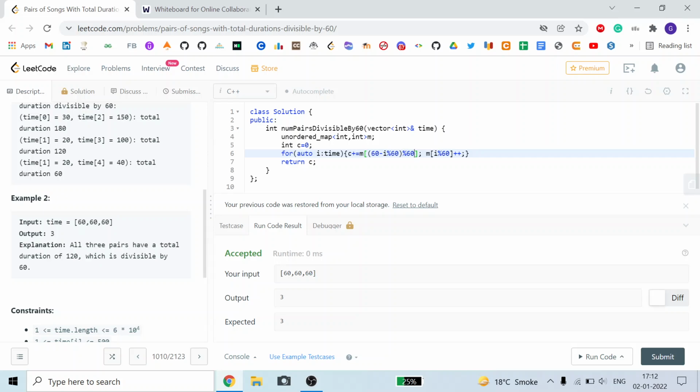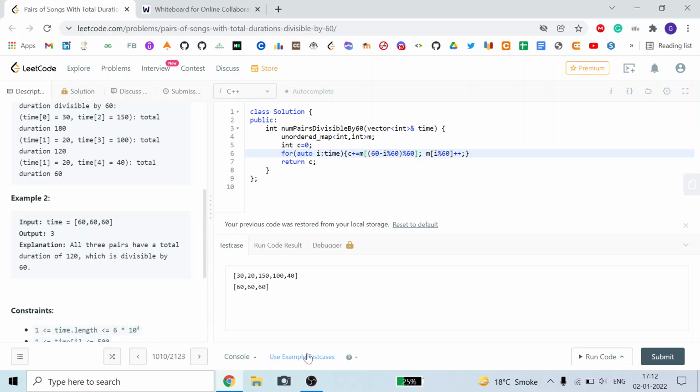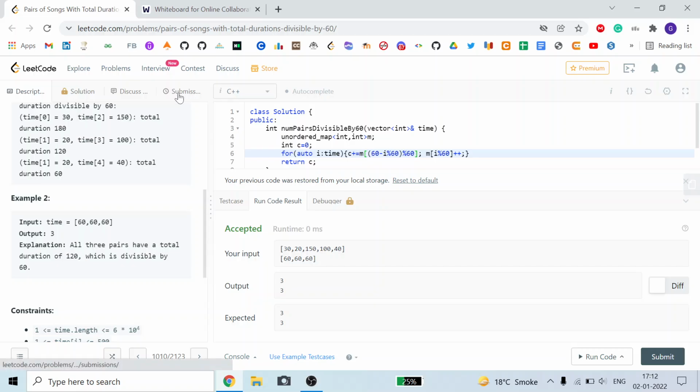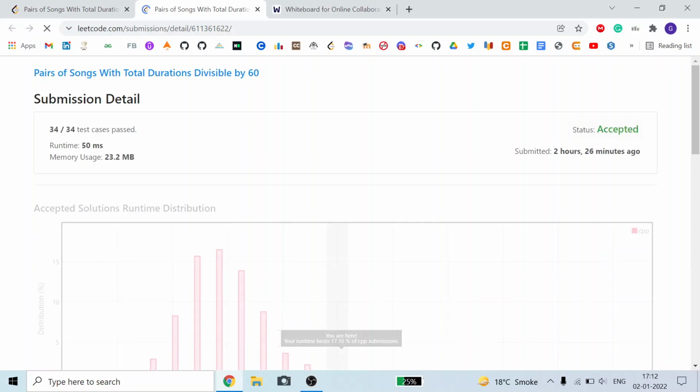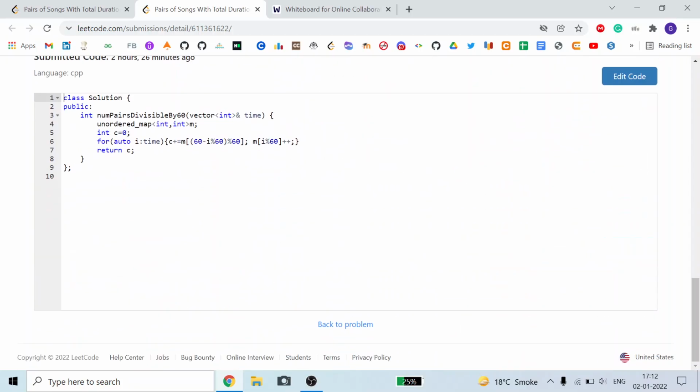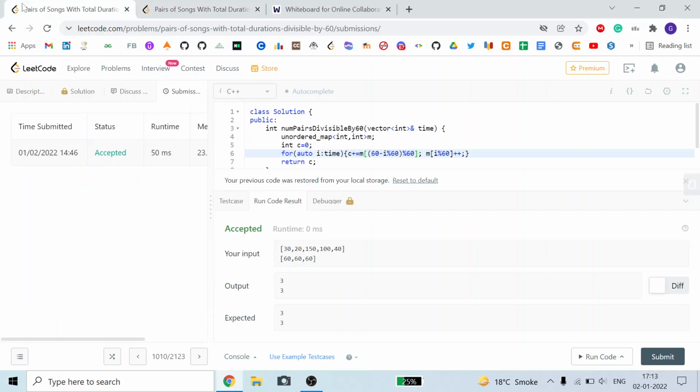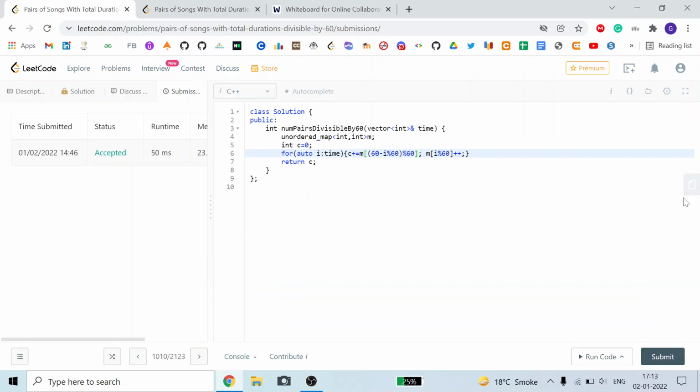I think you understand this is not a very hard problem. You can see here is my accepted solution for this case also. I am solving it for the other two cases as well. This is accepted, the same solution is accepted. I think you will understand this solution. If not, then just dry run it with two or three cases, and then you will surely be able to understand this problem.